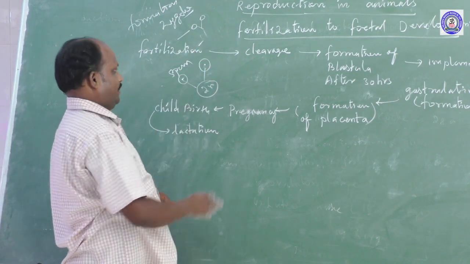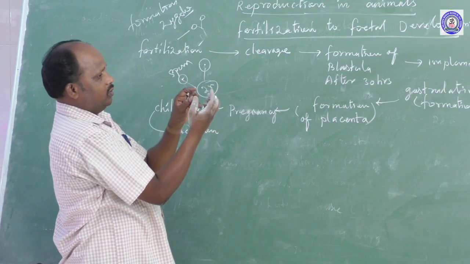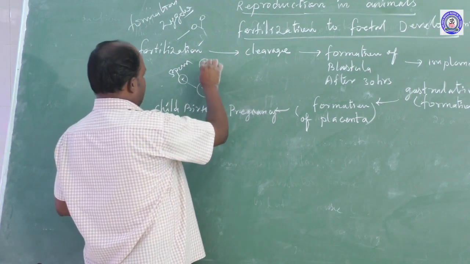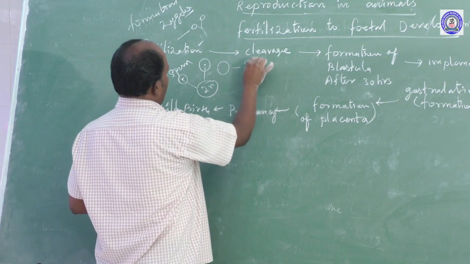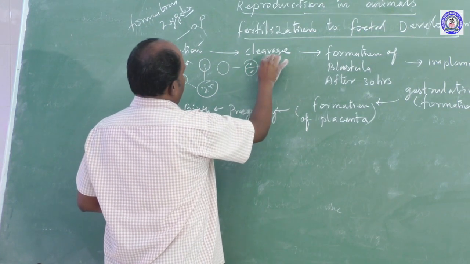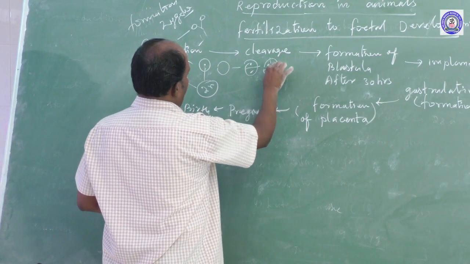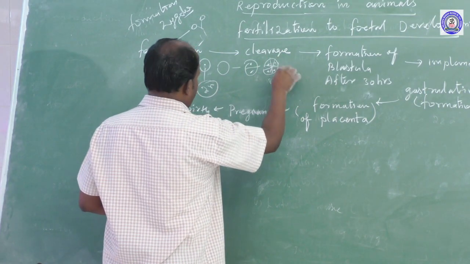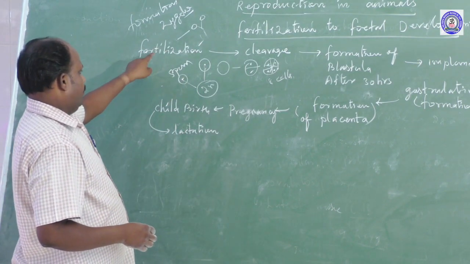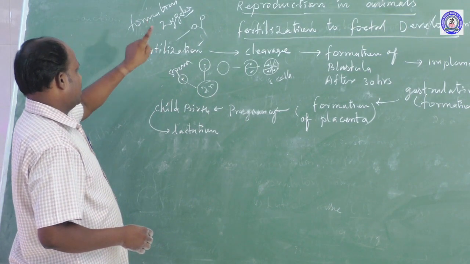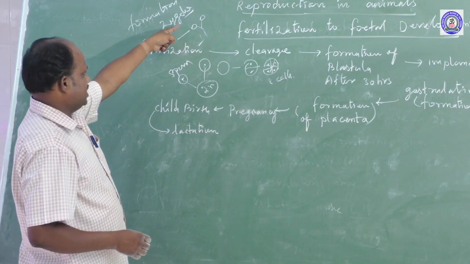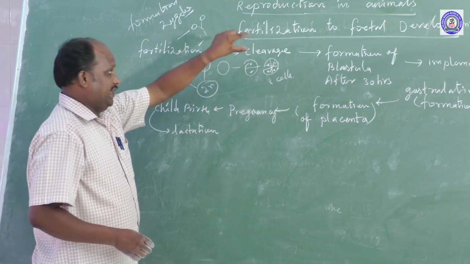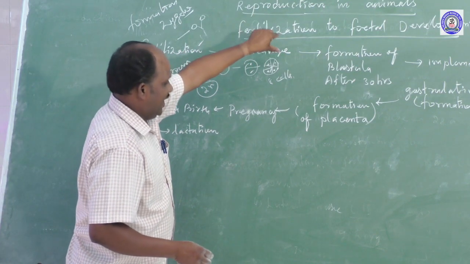The fertilized single cell is going to divide further by mitotic division. Through mitotic divisions, the zygote divides into two cells, the two cells divide into 4 cells, and the 4 cells divide into 8 cells. The 8 cell stage is called cleavage. Formation of embryo: first one, zygote. The single-cell zygote develops into 2 cells, then 4, then 8. The 8 cell stage is called cleavage.